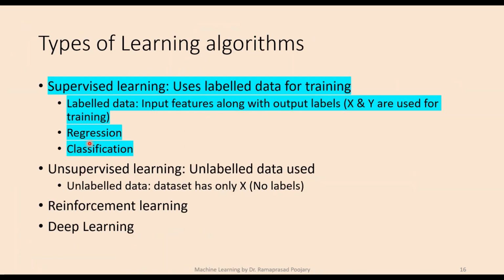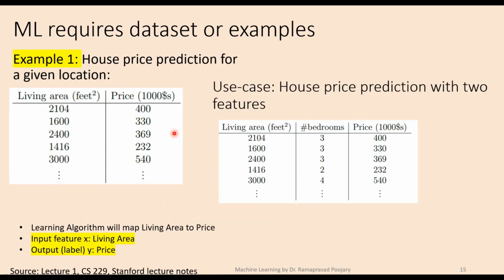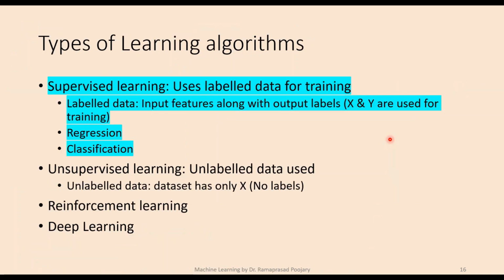There are two important algorithms that are discussed in machine learning. One is regression and the second one is classification. Regression is used when the output variable is a continuous variable, like in the case of house price prediction, whereas classification is used when you have a discrete variable.